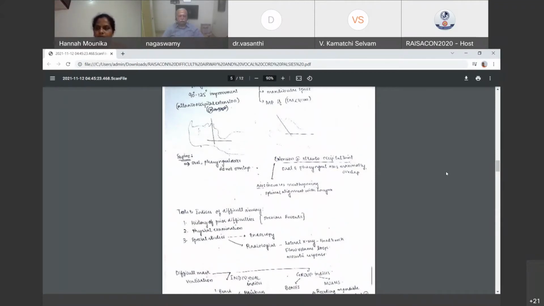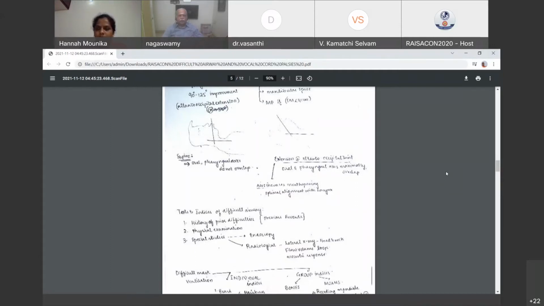You cannot bring them in the same line, but they have to come parallel to each other, because during your Macintosh laryngoscopy, your eye is seeing that. So the eye vision is always in a straight line. So if all the axes come parallel to each other, then only you will be able to visualize the glottis. And you mentioned about video laryngoscopy after the definition.